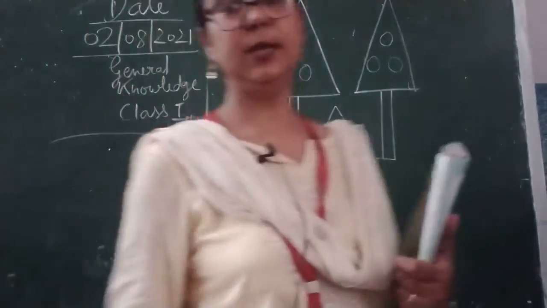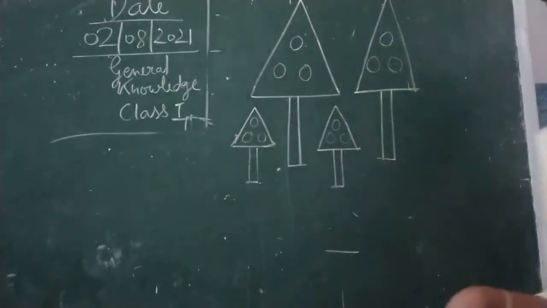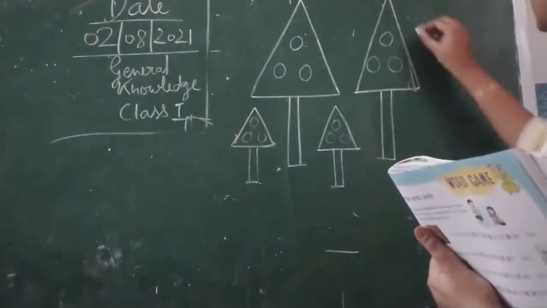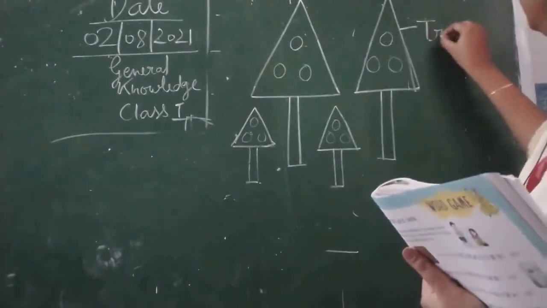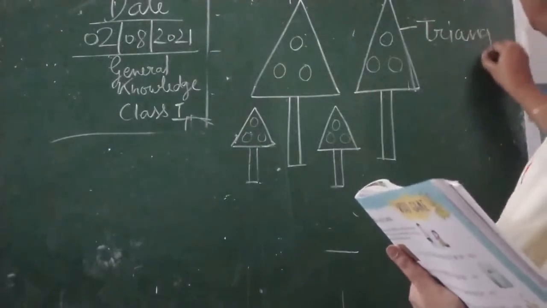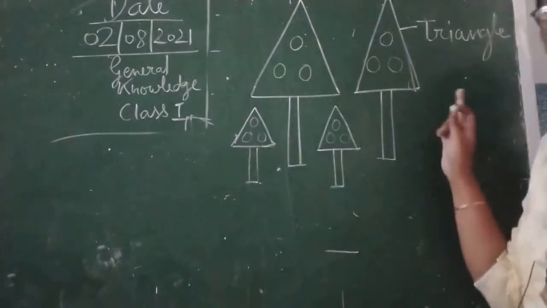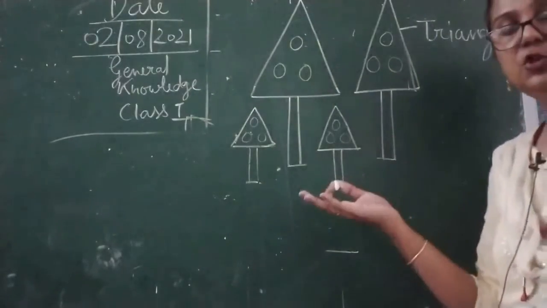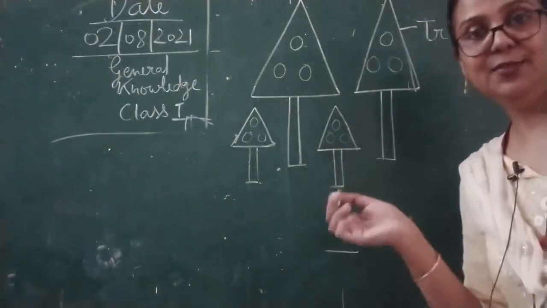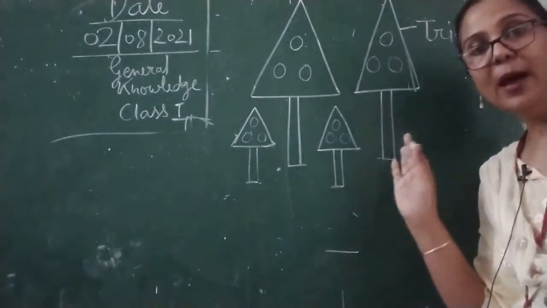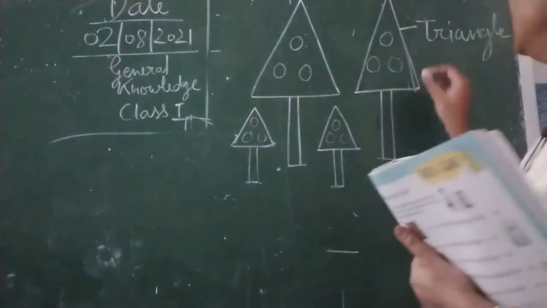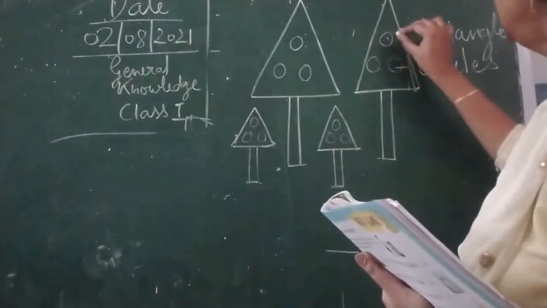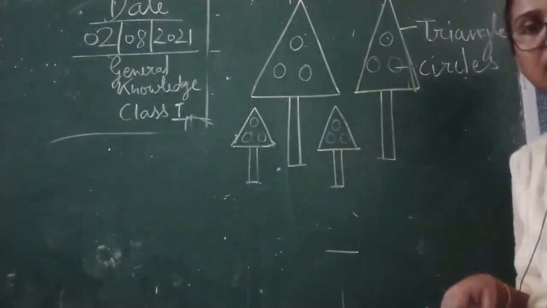So here children you can see there are a few trees. Okay? So here the shape of the tree is a triangle, children. The shape of the tree is a triangle. And because we have to show the shape of the leaves, here you can see it is shown by the circular shape. So these three are circles. Okay?